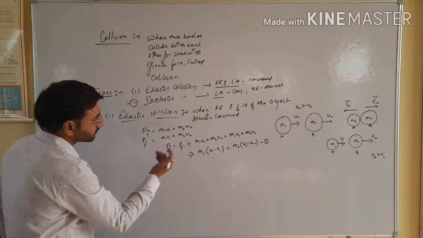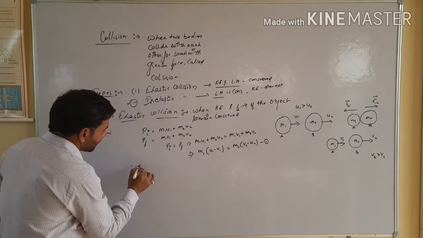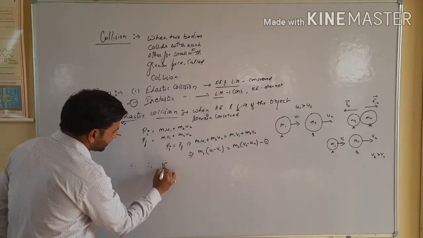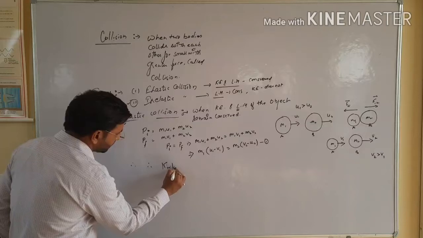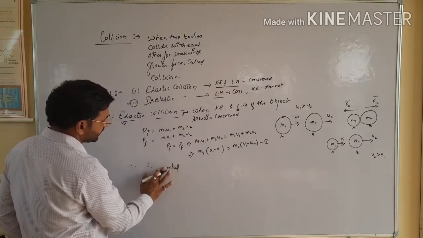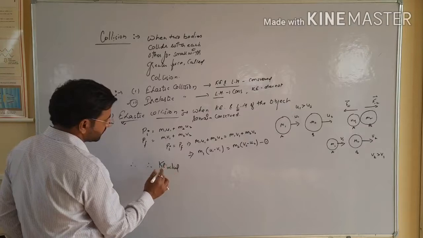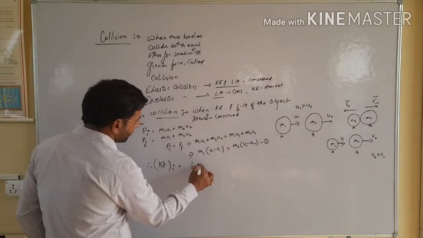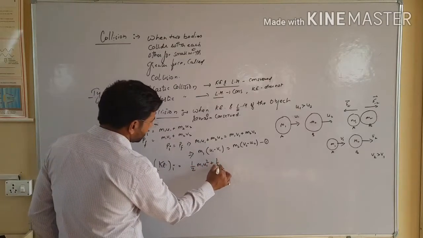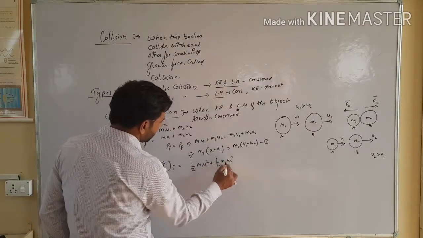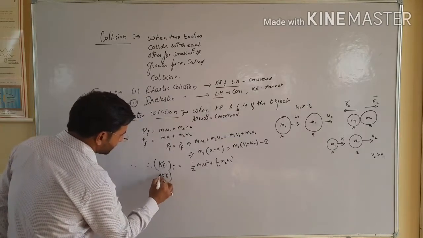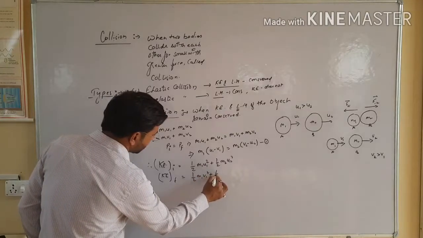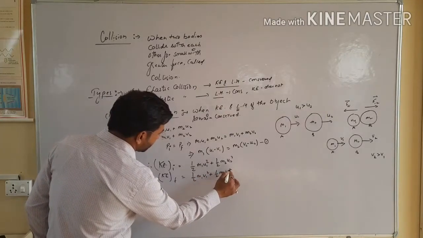As the collision is elastic, the initial kinetic energy, Ki, is equal to half m1 u1 square plus half m2 u2 square, and the final kinetic energy is equal to half m1 v1 square plus half m2 v2 square.